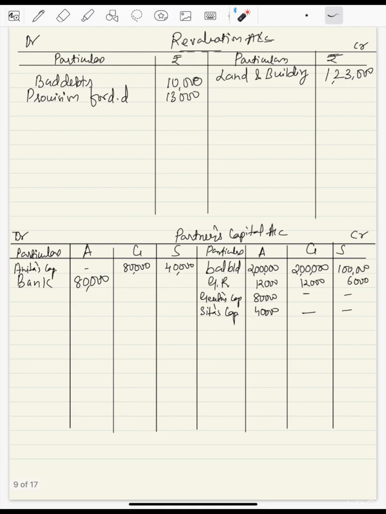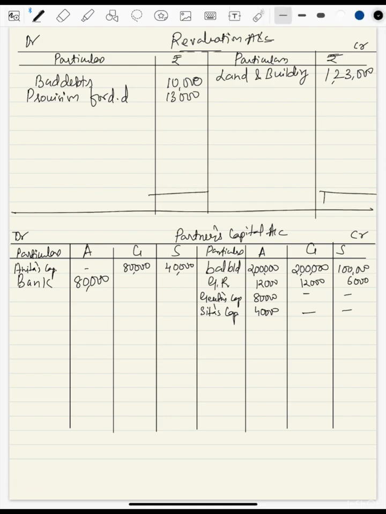So what will we do now? We'll close the revaluation account first. So we are at a profit here. So total 23. So profit is of 1 lakh. This 1 lakh profit will be transferred to partners capital. So we'll write down profit transferred to partners capital